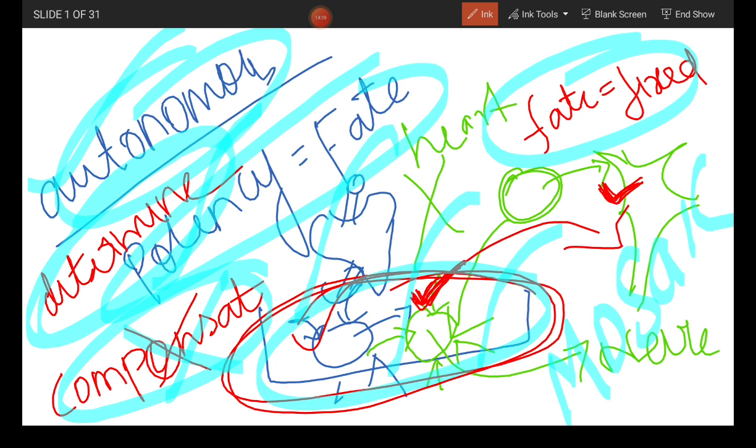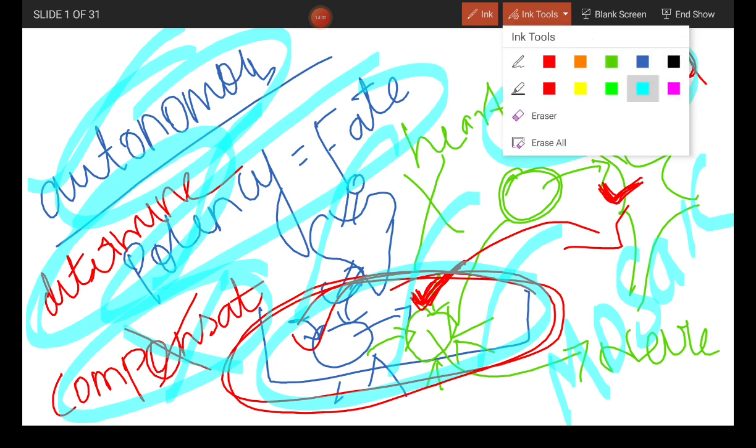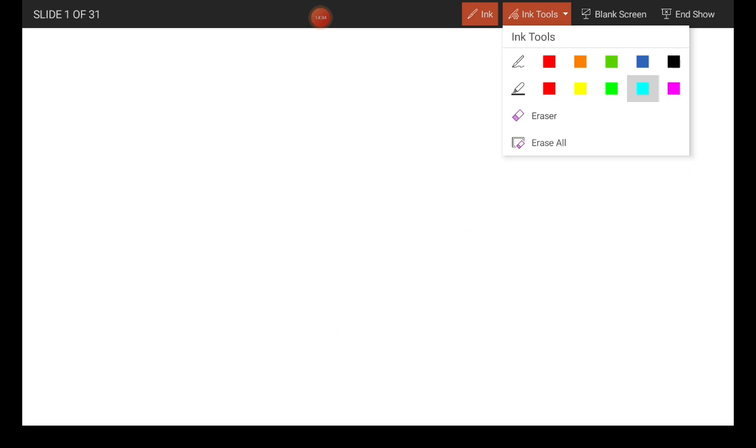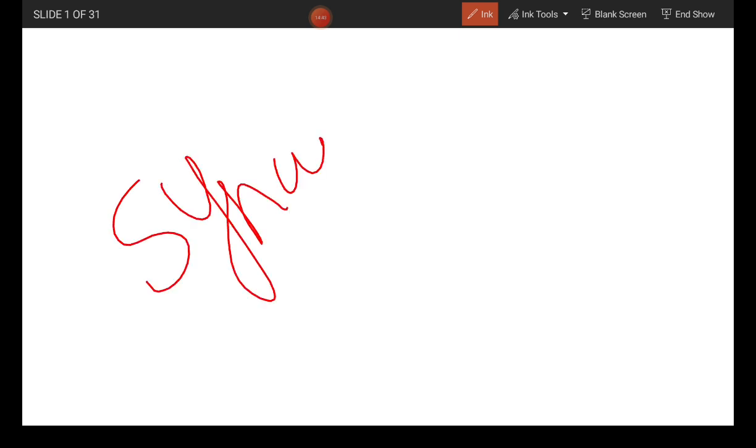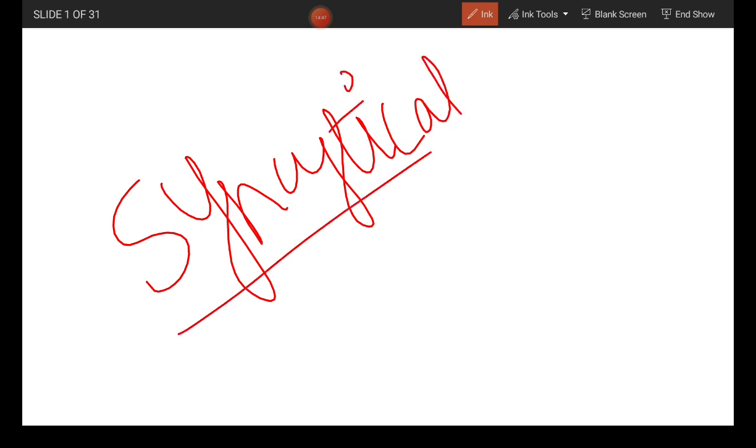So far we have studied two different criteria under specification. The third thing is syncytial specification.